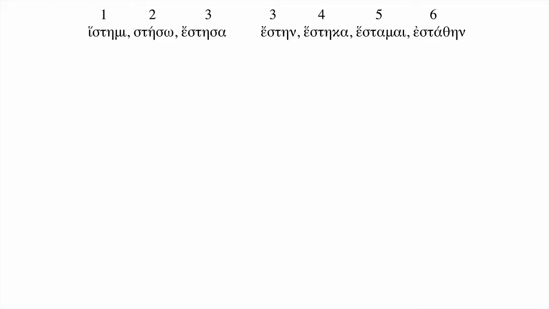Greetings everyone, this is an introduction to Croy chapter 30 with a look at the verb ἵστημι, which means to stand. We begin with the principal parts and we'll see what the nub of the complication is with this verb. The principal parts are ἵστημι, στήσω, ἔστησα, that's the first aorist, or ἔστην. This verb has two different aorists, a first aorist ἔστησα and a second aorist ἔστην.